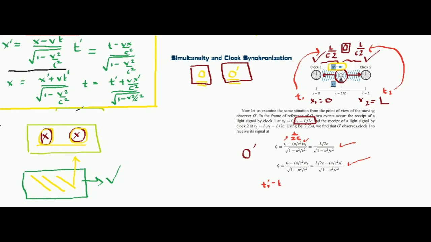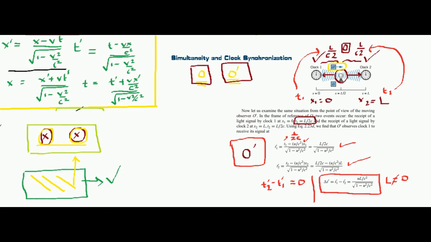If t2 dash minus t1 dash were 0, then I could say that yes, the frame O dash also sees the two events of clock starting simultaneously. But is it 0 or not? Let us calculate. Unfortunately t1 dash minus t2 dash is not 0, because the value of L is not equal to 0.